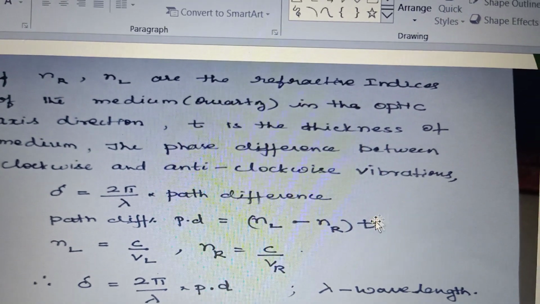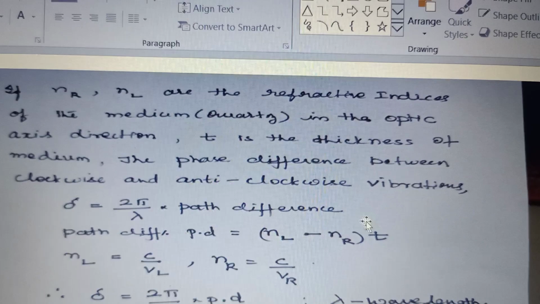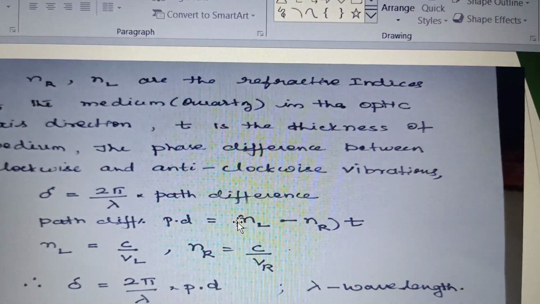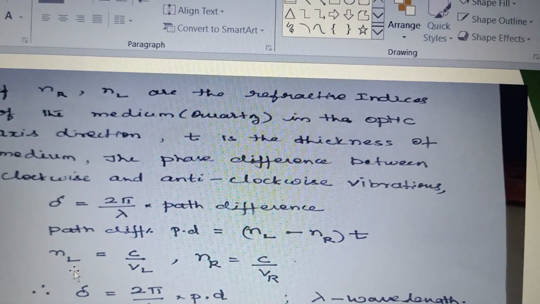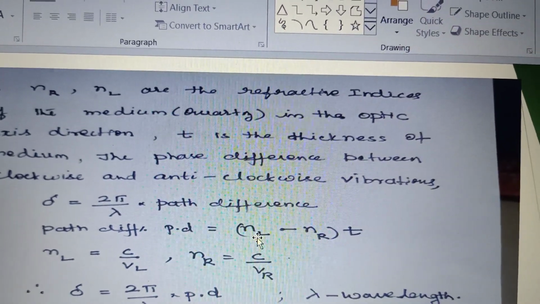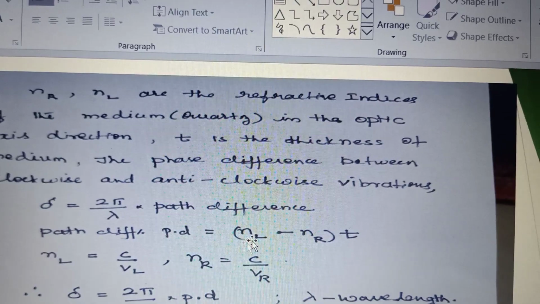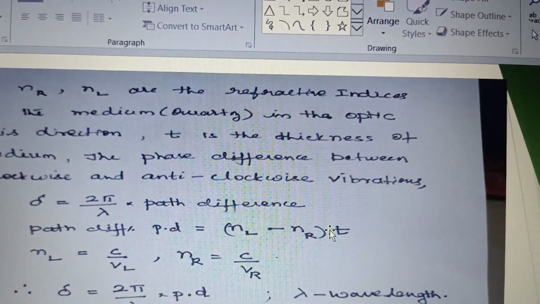Now, remember, I am explaining a dextrorotatory medium. For dextrorotatory medium, it is NL minus NR.